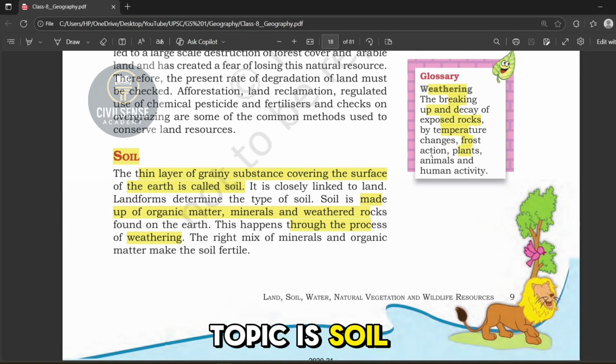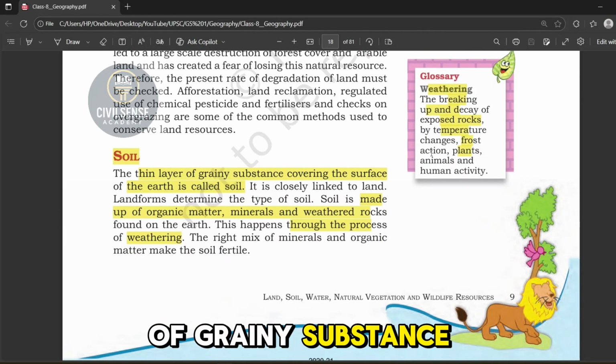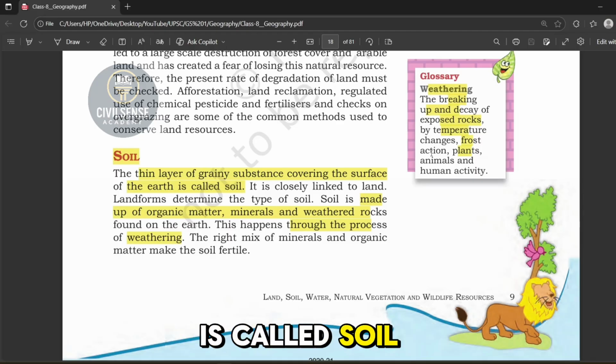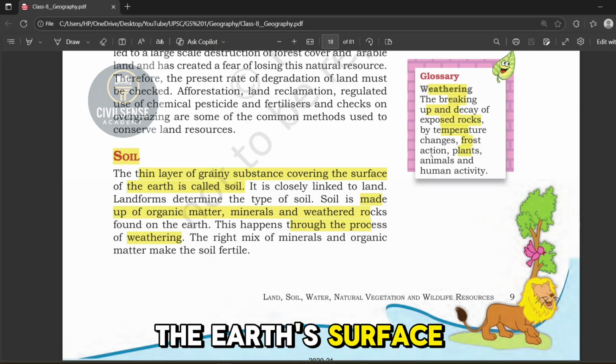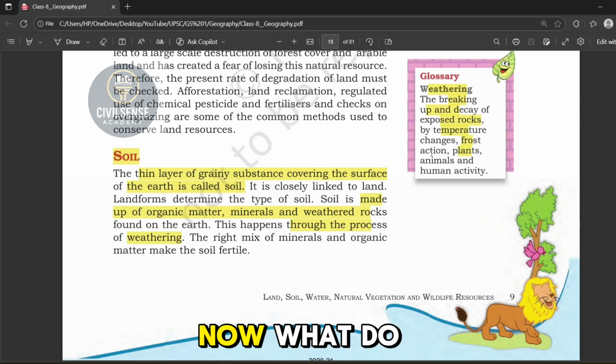Now, the next topic is soil. The thin layer of grainy substance covering the surface of the earth is called soil. Soil is made up of organic matter, minerals, and weathered rocks found on the Earth's surface. This process happens through weathering. Now, what do you mean by weathering? Weathering means the breaking up and decay of exposed rocks due to changes in temperature, frost action, or by the action of plants, animals, and human activity.